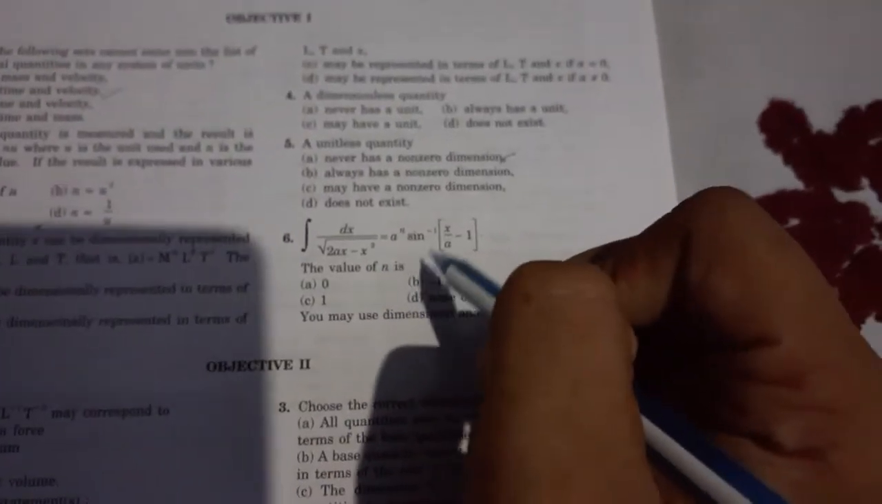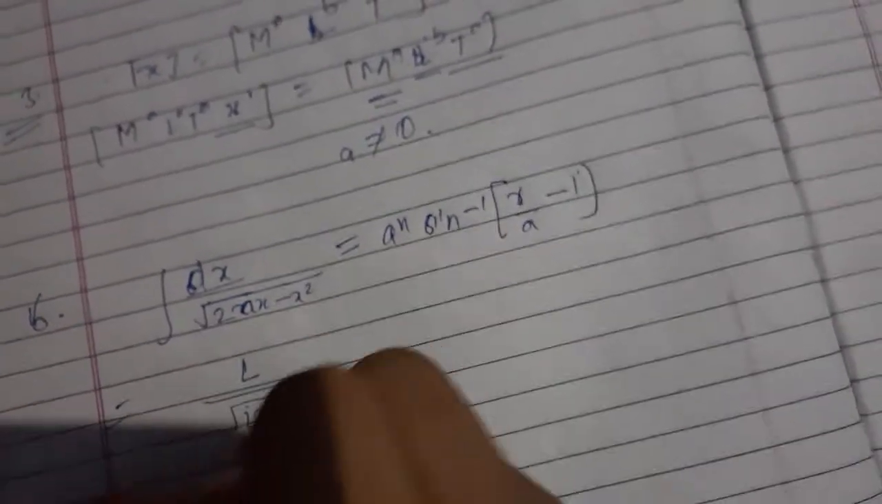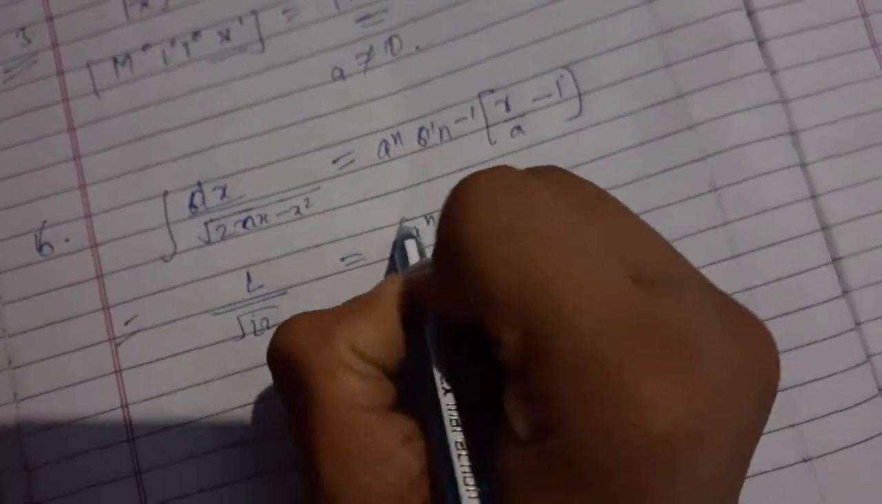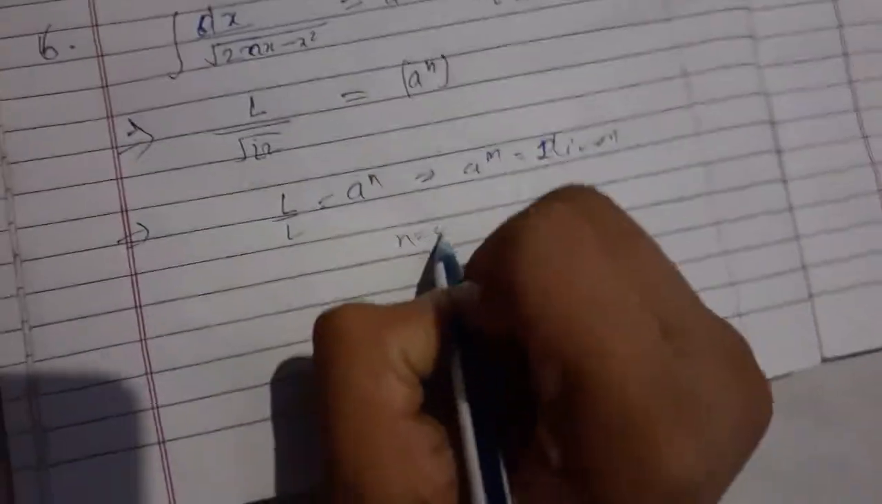And what will be the integration? The integral of dx by under root of 2ax minus x square equals a^n sine inverse of x by 2a minus 1. The value of n is? In this integration we will put L in the place of x, so dx will be L and the denominator will be under root L square, as a will be power n, and this will have no integration, differentiation. So L by L equals a^n, so a^n equals 1, so a^n is dimensionless, so n equals 0. The answer is A.